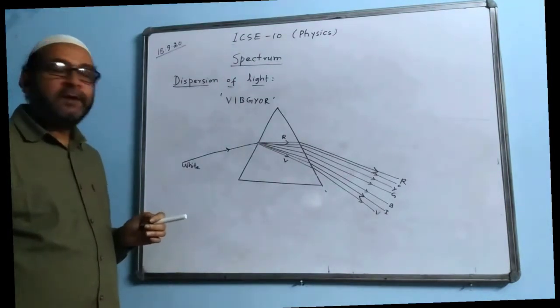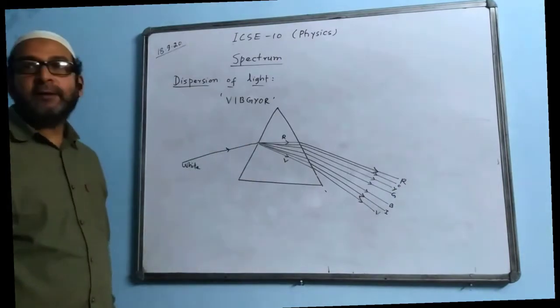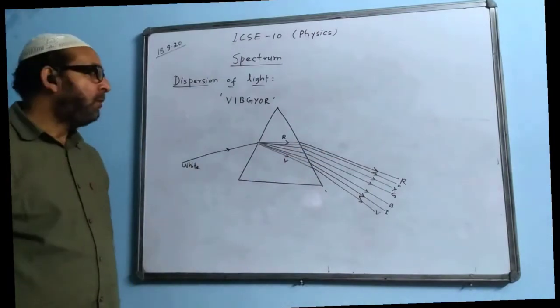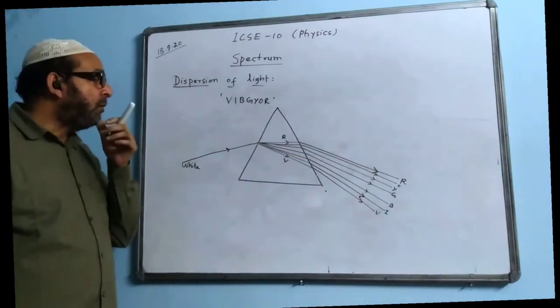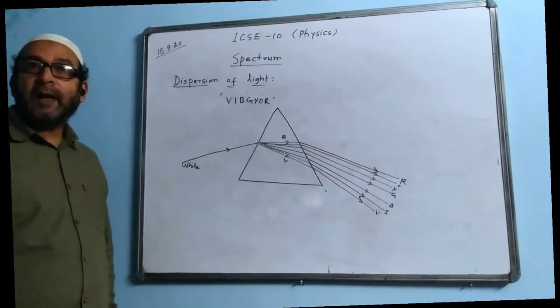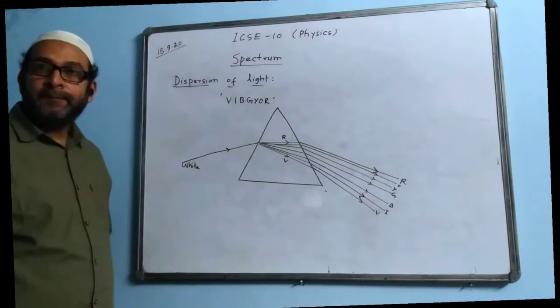Draw a diagram showing dispersion of light through a glass prism. So this diagram we will draw, showing violet at the bottom, red on top. Okay, now who discovered the phenomenon of dispersion of light? It was Newton, Sir Isaac Newton. He discovered the phenomenon of dispersion of light.